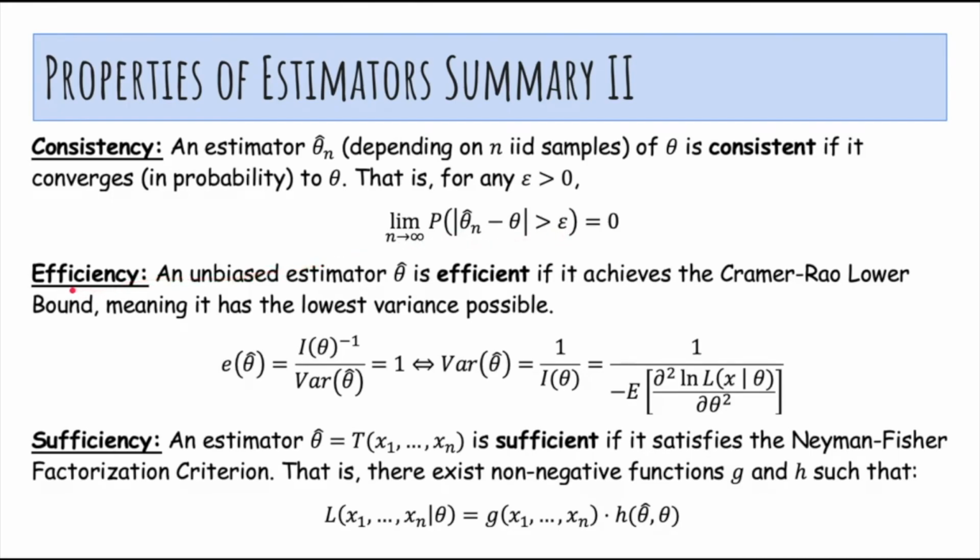And now efficiency. An unbiased estimator is efficient if it achieves the lowest variance possible. And then an estimator is sufficient if it satisfies the factorization criterion we talked about, so there exist non-negative functions g and h such that the likelihood can be decomposed into some function of the data samples only and some function of the estimator and the true value only.